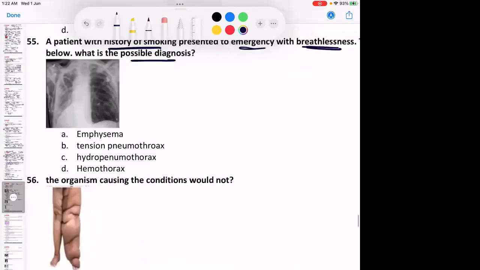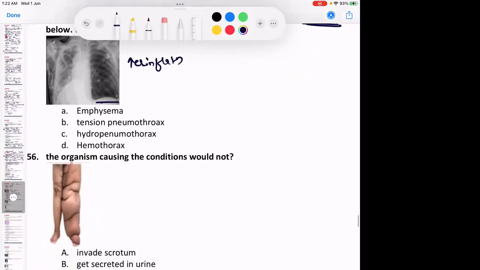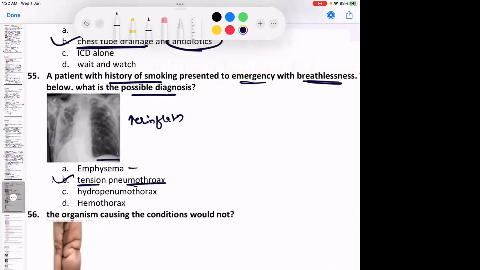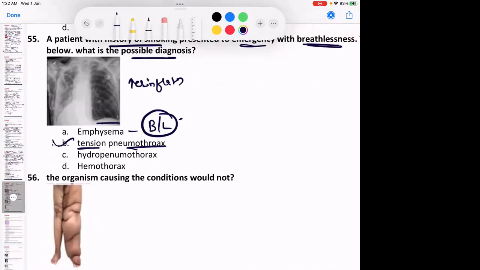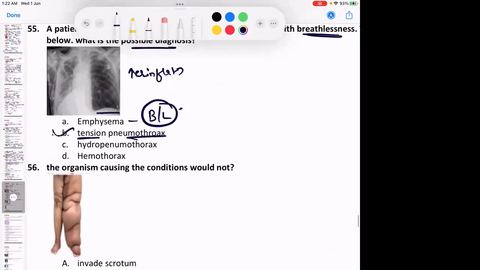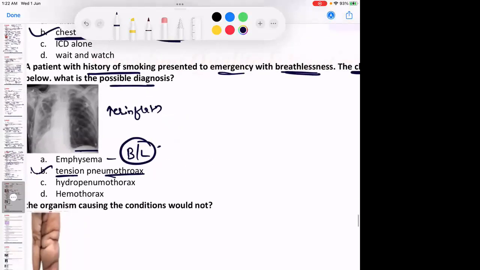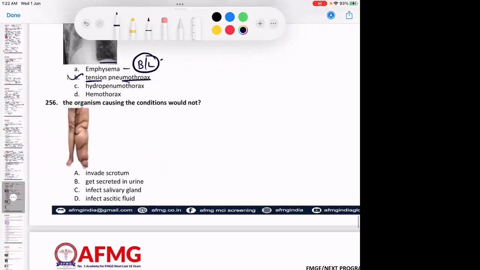History of smoking presented to emergency with breathlessness. Chest X-ray is given. On one side you can see there is hyperinflation. ज़्यादा black दिख रहा है ना? Along with flattening of diaphragm is seen. Definitely it is option B, tension pneumothorax. Why not emphysema? Because emphysema में there would be a bilateral hyperinflation. दोनों तरफ से there would be hyperinflation. ठीक है? Bilateral hyperinflation होगा. No issues with this, anybody?